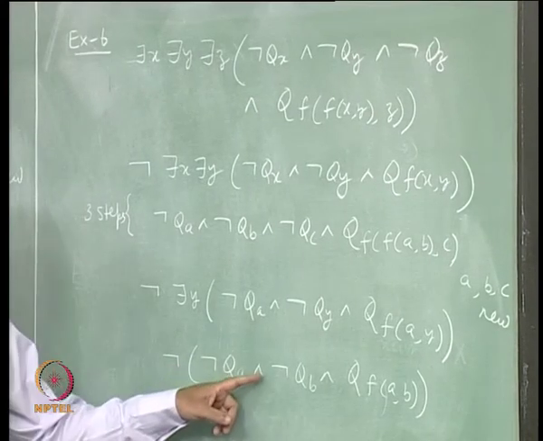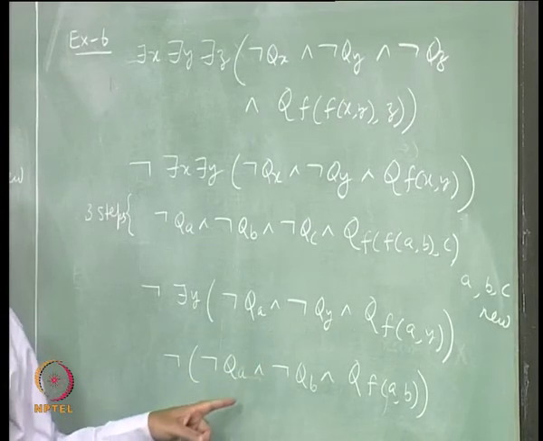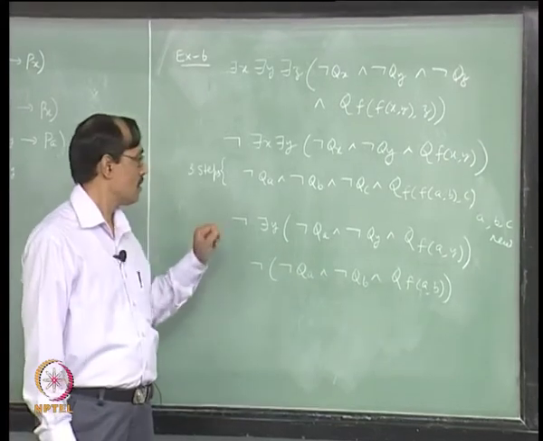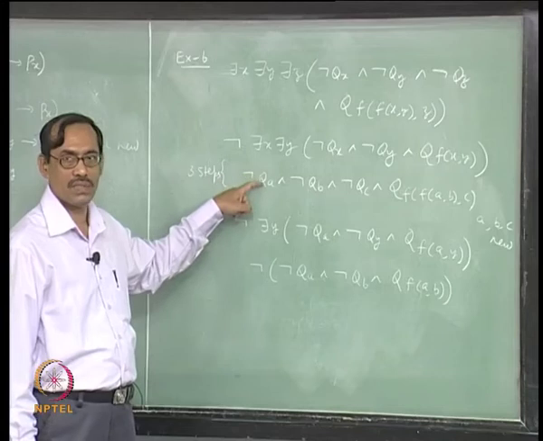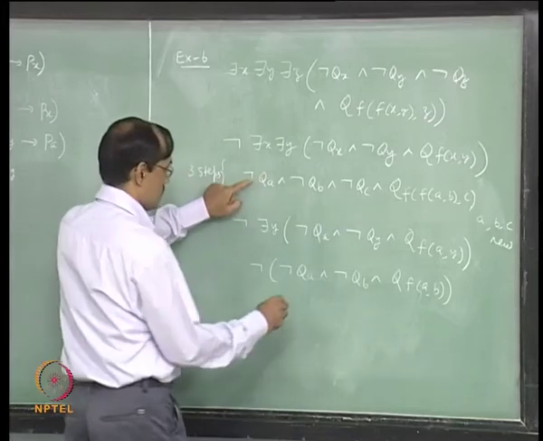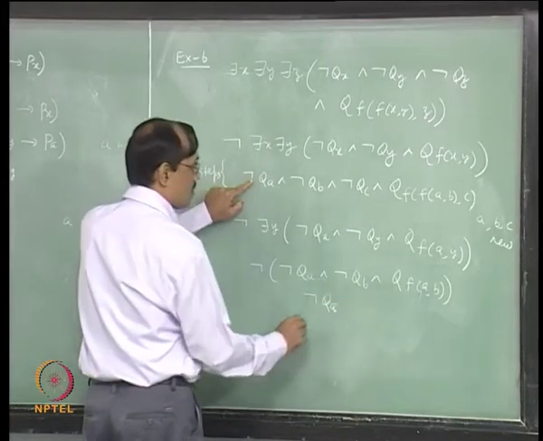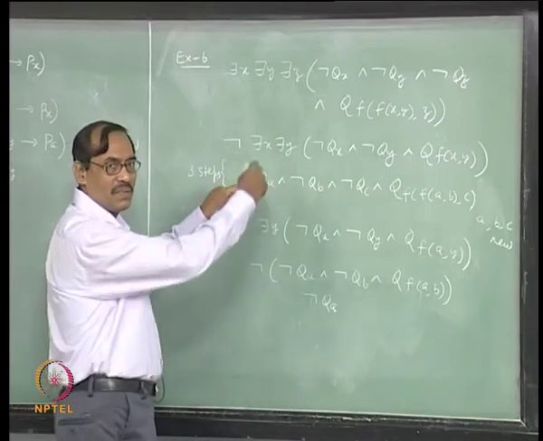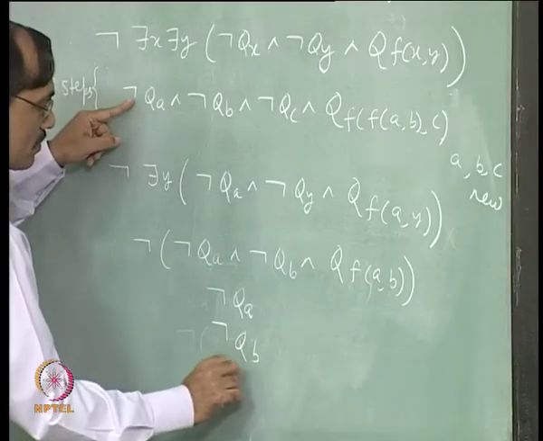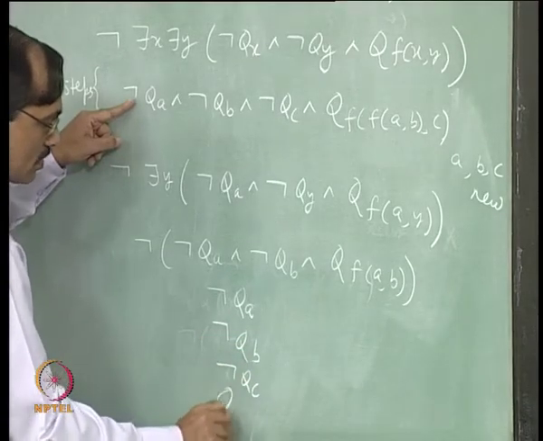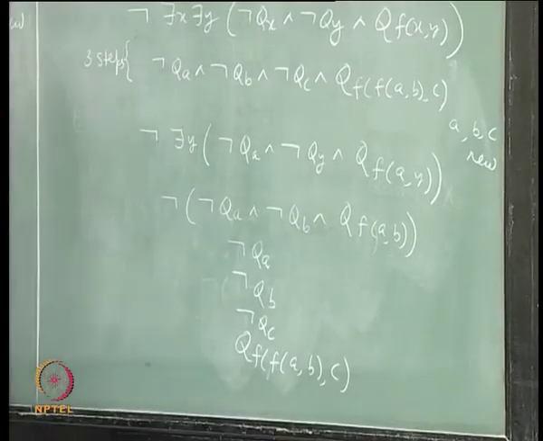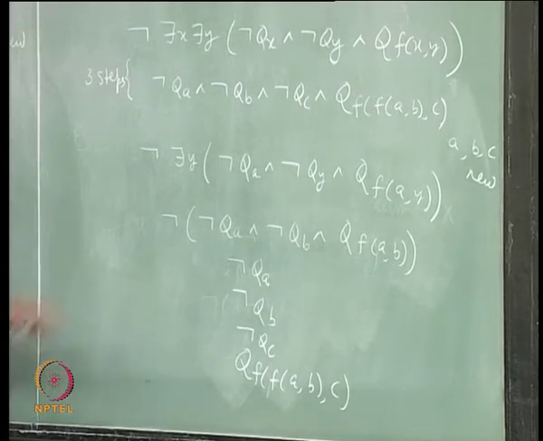Now, this one is a not and rule. Okay. So, not and means it will be branching, but here it is stacking. So, I should use this first instead of going for this. Now, this one if I use, I get not q a, not in one step, again 3 steps, associativity will take care, right, but anyway they will stack. So, not q a, not q b, not q c and q f of a b c, okay, from this and.